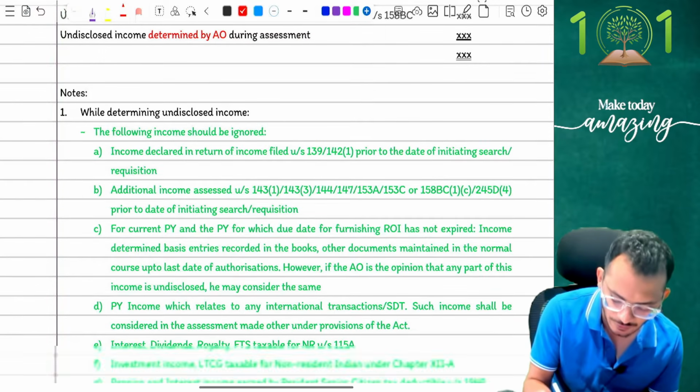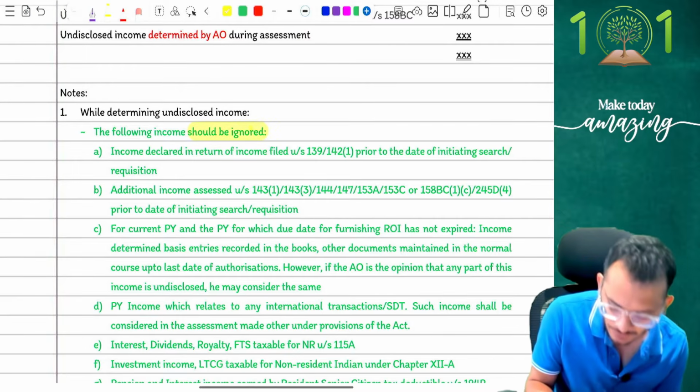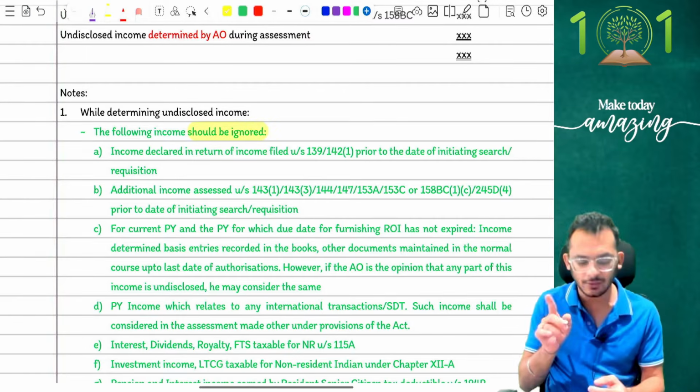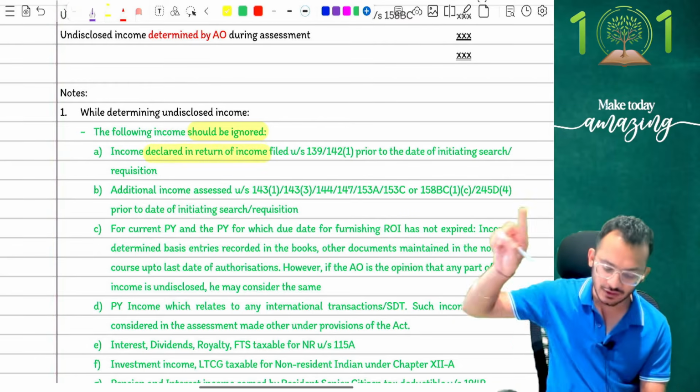While determining undisclosed income, you need to ignore the following information. See, they said ignore the following information. What are you going to ignore? You're going to ignore any income which is declared in the return of income which you originally filed.